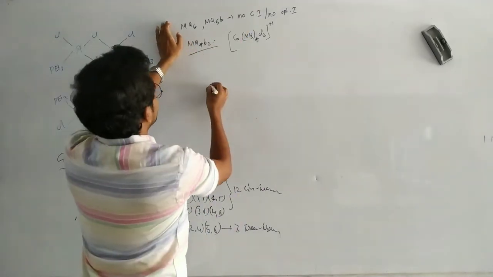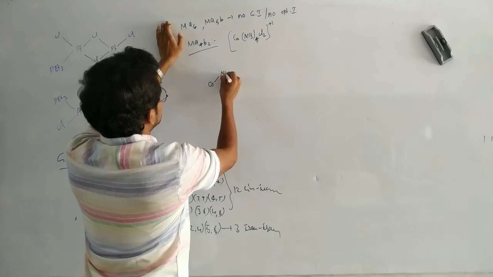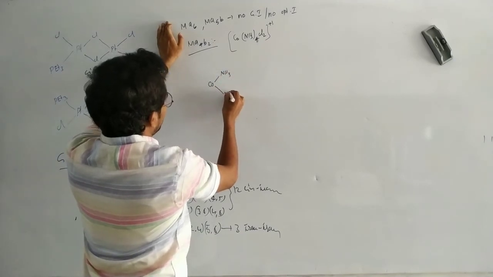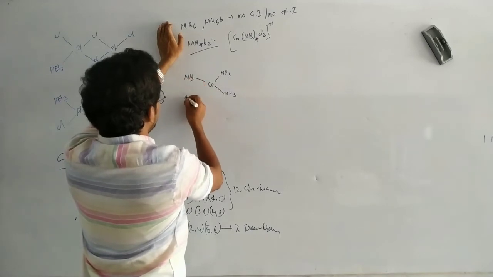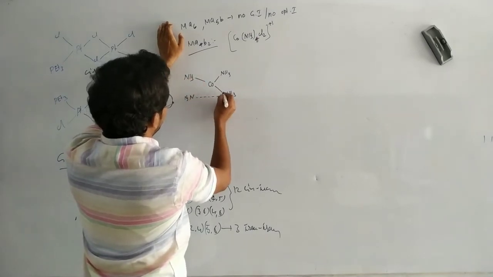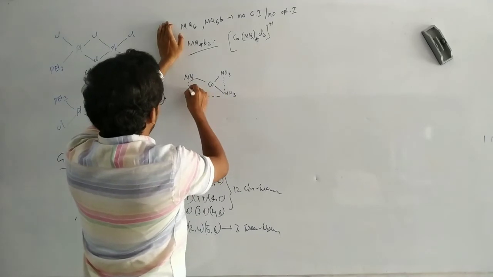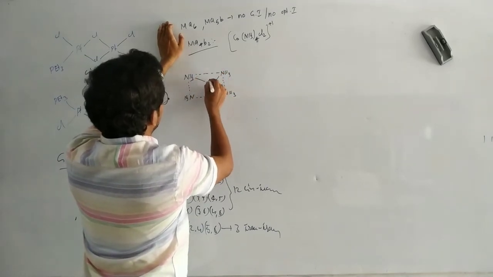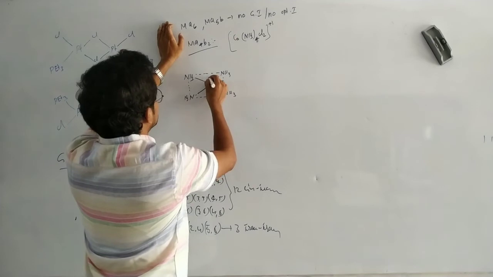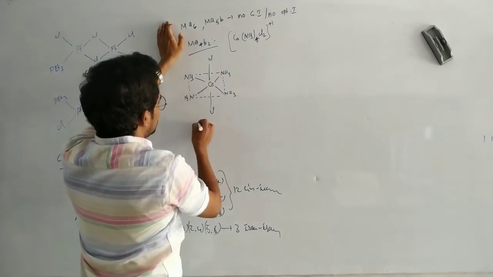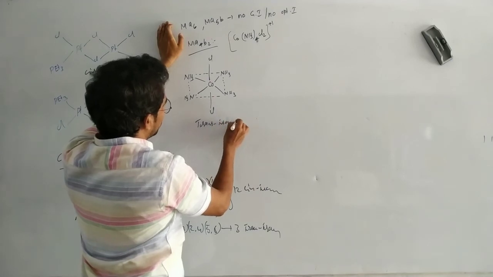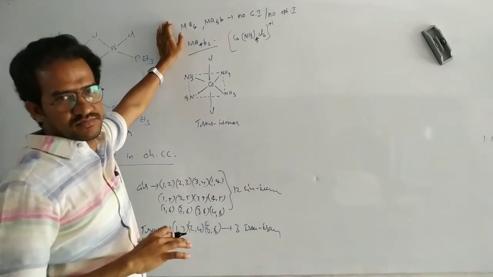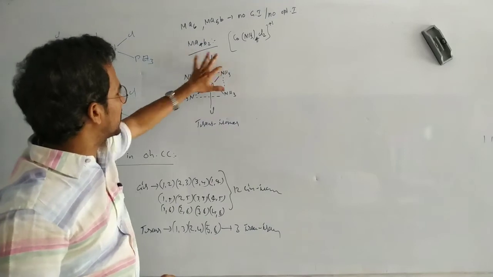Okay, so here in this case NH3, this one NH3, NH3, here NH3. Okay, square planar. So here in this case, the remaining are chlorine and chlorine. Here it is a trans isomer. It is a trans isomer because chlorine, chlorine are trans. Of course, all these are the same.